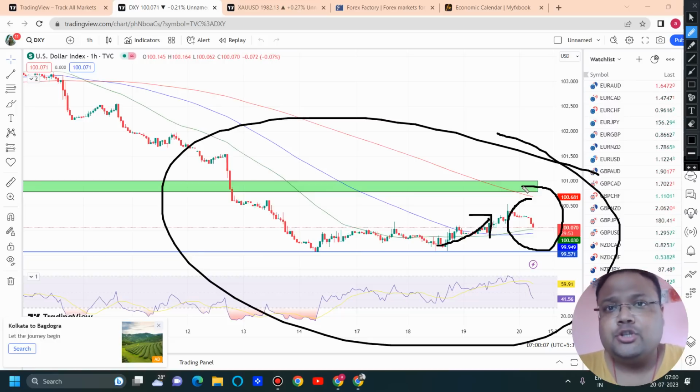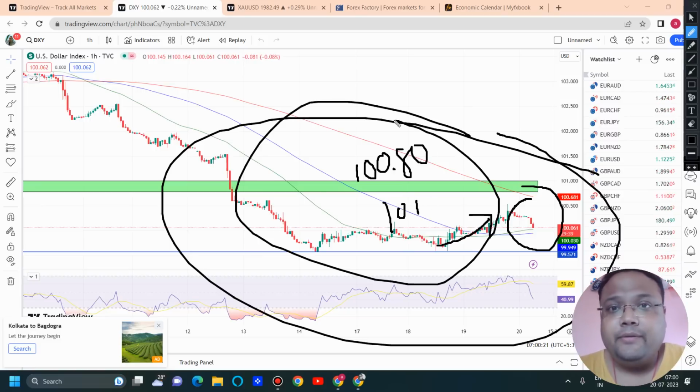As I have clearly mentioned in my previous videos, in case the dollar index tries to recover also, the road will not be very easy, because we have immediate resistance around the 100.80 to 101 level. The previous support will be working as a strong resistance this time. So the dollar index should remain there before the news.